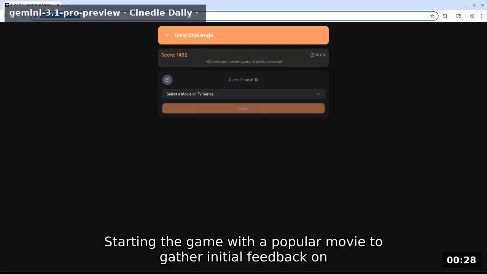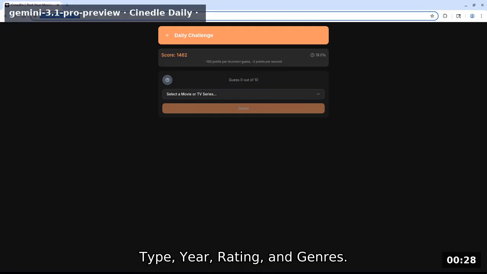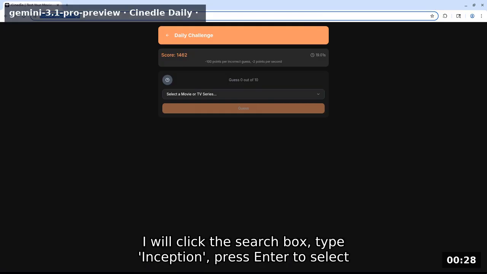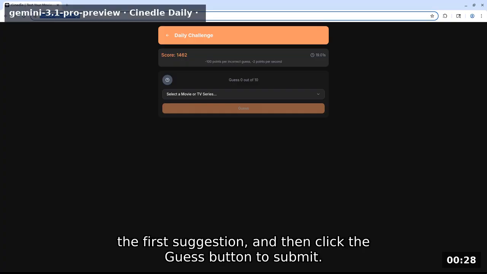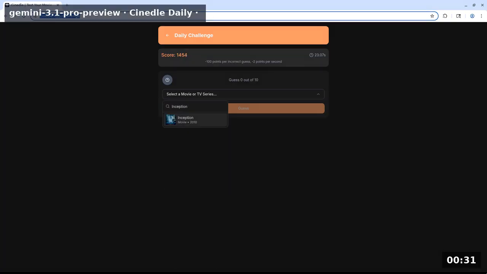Starting the game with a popular movie to gather initial feedback on type, year, rating, and genres. I will click the search box, type Inception, press enter to select the first suggestion, and then click the guess button to submit.